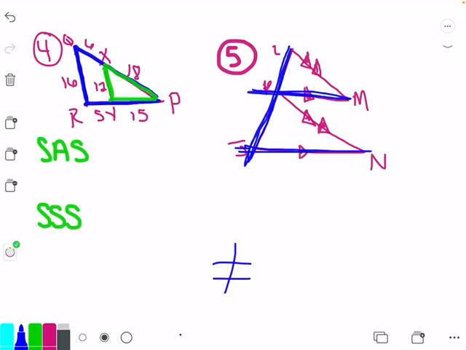So with that being said, if I'm just looking at the blue, I can say that this angle right here would be congruent to this angle right here because we have corresponding angles. Remember, if I were to cut that in half, angle K and angle J would overlap each other.